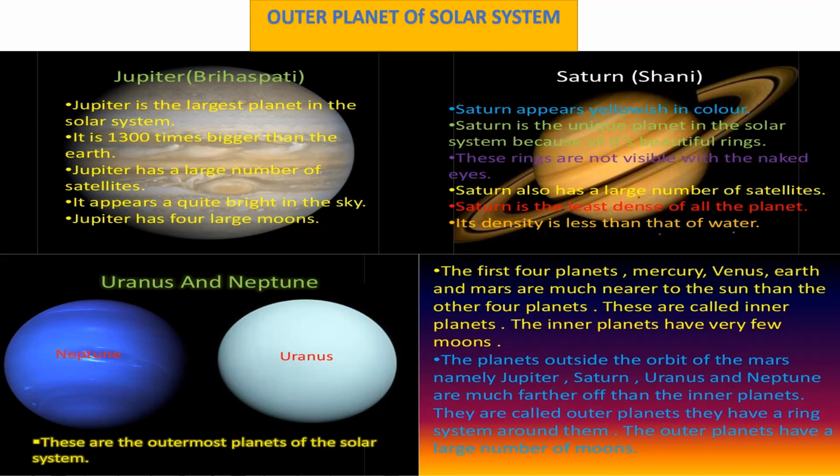Uranus is the 3rd biggest planet of the solar system, and this planet has 27 satellites. Last one is Neptune. It is the 8th planet from the Sun. The planet Neptune is farthest from the Sun, and Neptune has 14 satellites.